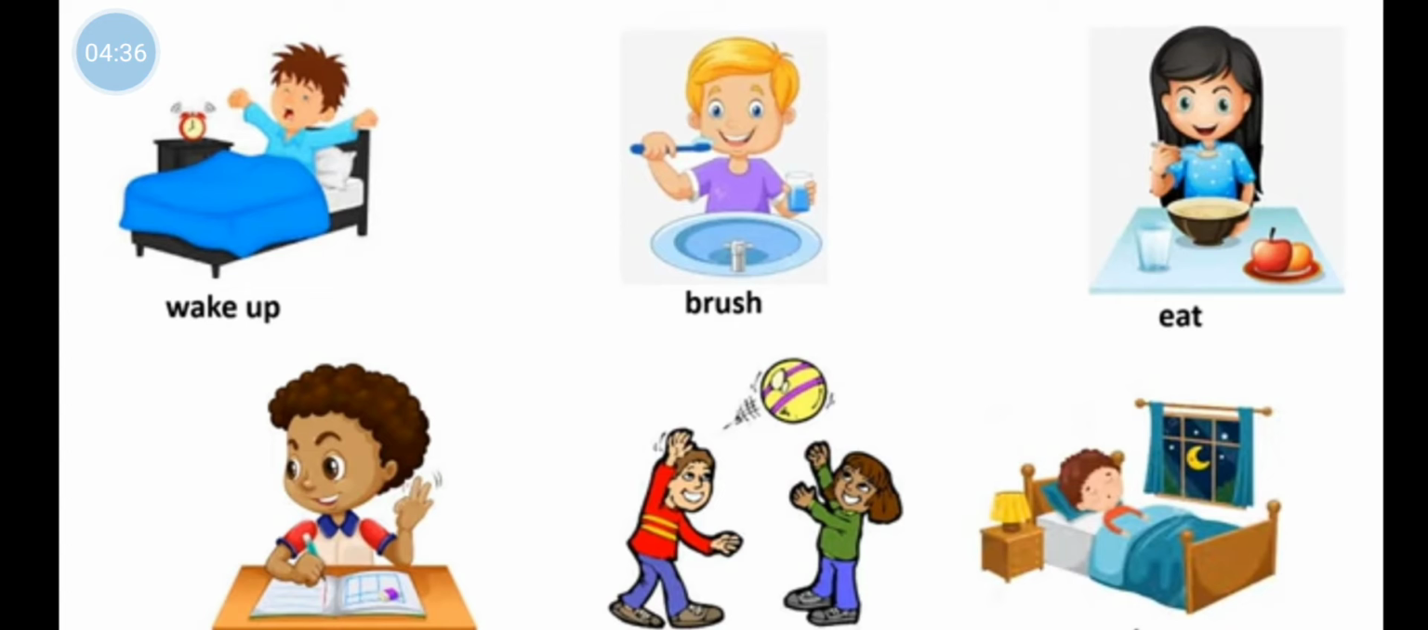Now children, in this picture, you can see the activities you do during the day. You wake up in the morning, then you brush your teeth. After that, you eat your breakfast, then you study, later you play, and then you sleep at night. Students, these are the activities or actions that you do during the day. So, these words are called action words because they tell you about the action that you are doing.